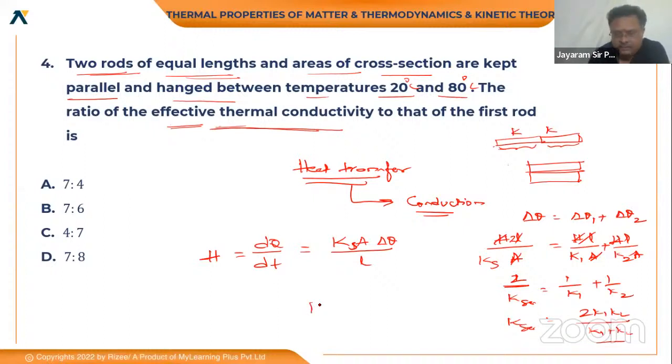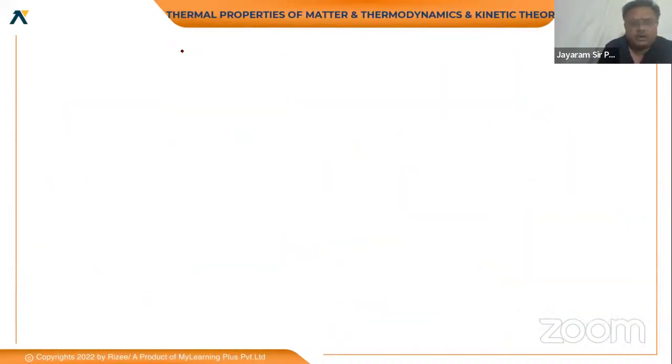If it is parallel, K parallel you will directly get as K1 plus K2 by 2. This is because the areas add up, so the total area will be 2A. If you don't know how to write it, it can be solved this way: total rate of heat flow H is equal to H1 plus H2, which is K in parallel into total area 2A.